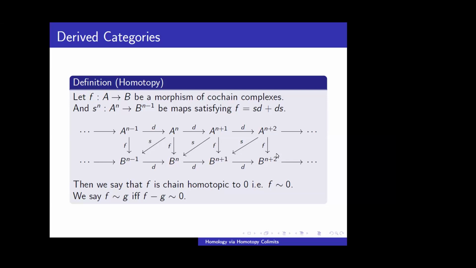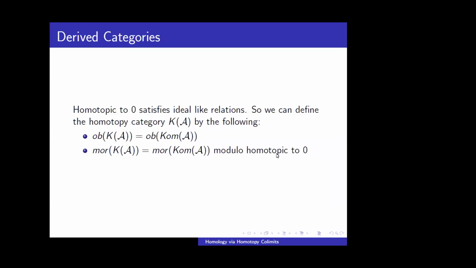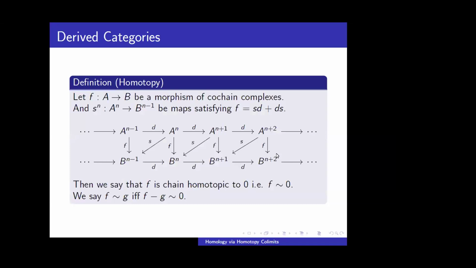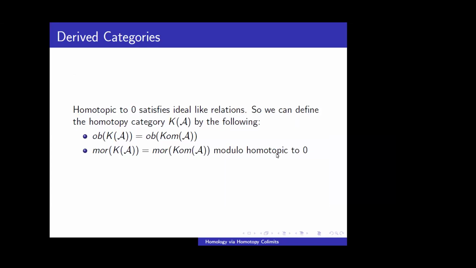So why is this notion important? If f is chain homotopic to 0, the map in homology will give us a 0 map. So if f is chain homotopic to g, or we can say f minus g is homotopic to 0, then H(f) will be equal to H(g). So two chain homotopic maps give us the same map in homology. The homotopy relation is like an ideal relation. So if f is chain homotopic to 0 and g is chain homotopic to 0, then f plus g will also be chain homotopic to 0. So by this, we can define what is called the homotopy category, K(A).